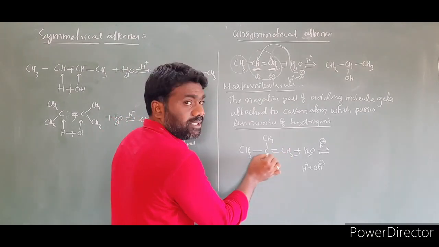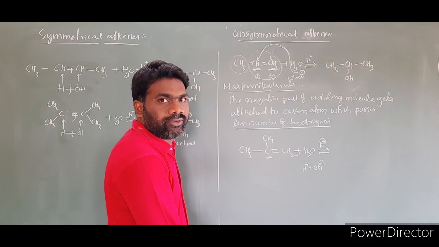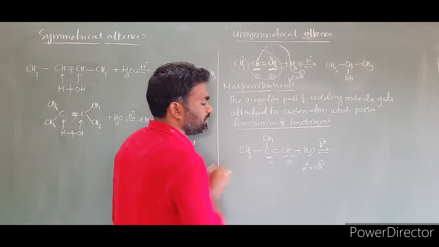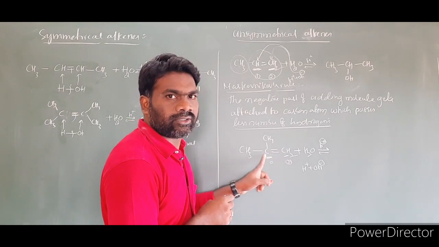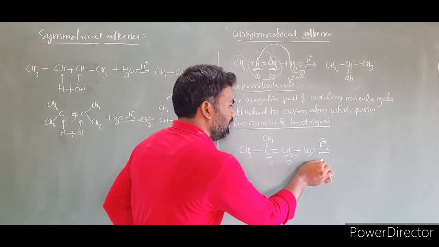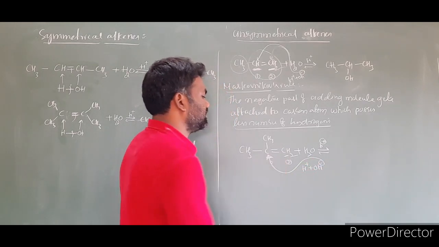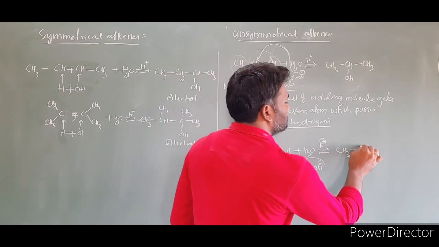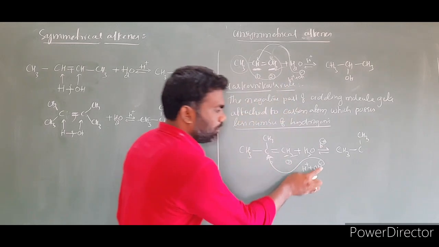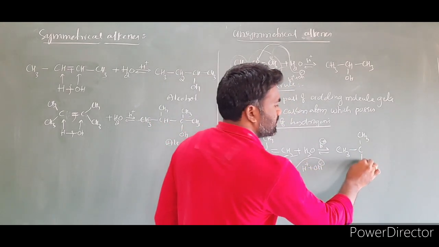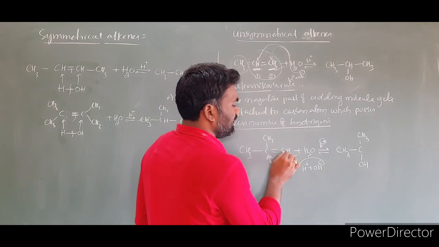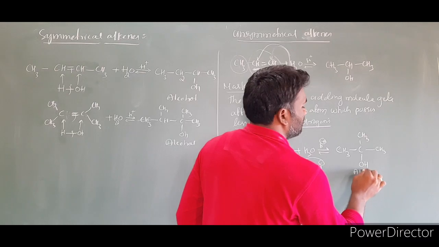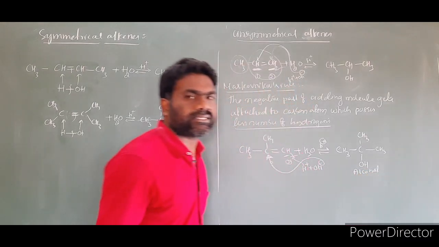Count the hydrogens on the double bonded carbons. In this case, this carbon has no hydrogens, but this carbon has two hydrogens. Where are there fewer hydrogens? Here, zero hydrogens, so we attach OH at this position. Then the product is CH3, with OH attached to this carbon, then CH3 and CH3 with the hydrogen going to the CH2. So this is the alcohol formed in this reaction.